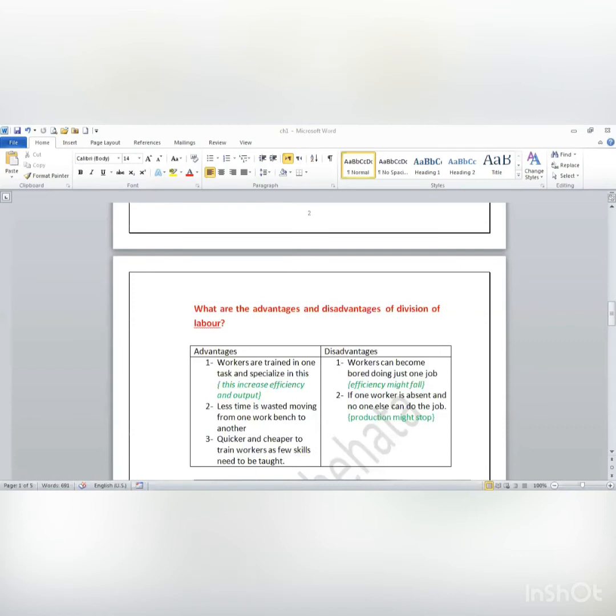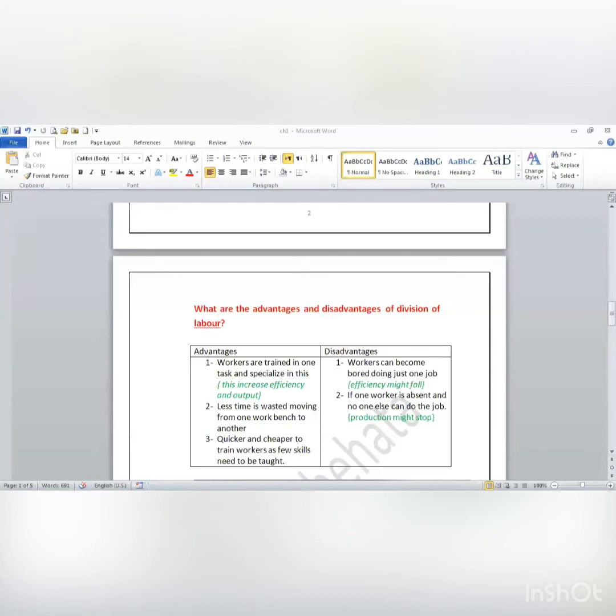Now, imagine yourself as a worker who's going to work on only one task each day. Each day you will cut wood. Of course, you will get bored. So when you get bored, what will happen? If you said workers will get bored and they will stop, it's not a complete answer. What's the effect of getting bored? Efficiency might fall. They will work with carelessness, which might decrease efficiency.